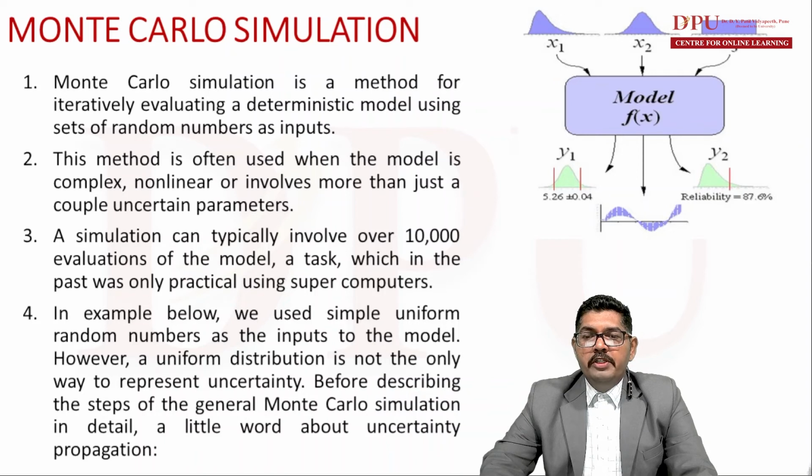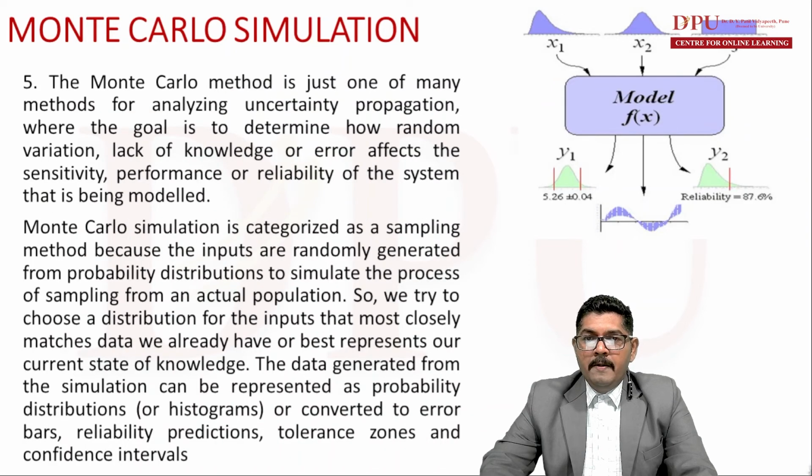However, uniform distribution is not the only way to represent uncertainty. The x3 variable in the diagram assumes uniform distribution, but uniform distribution is not the only way to represent uncertainty. Before describing the steps of general Monte Carlo simulation in detail, a little word about uncertainty propagation.